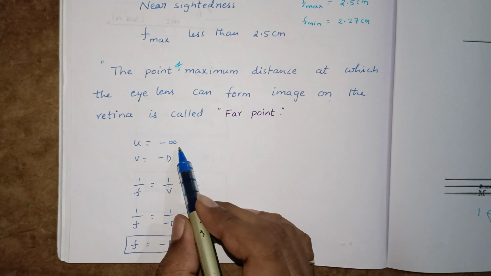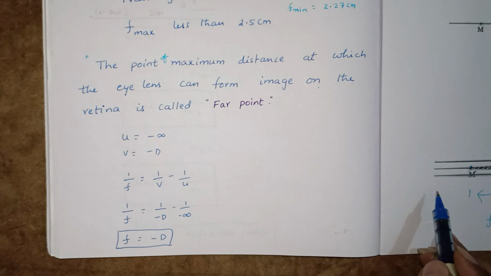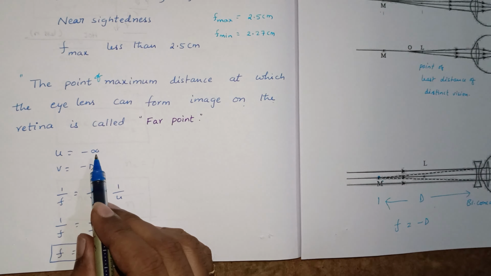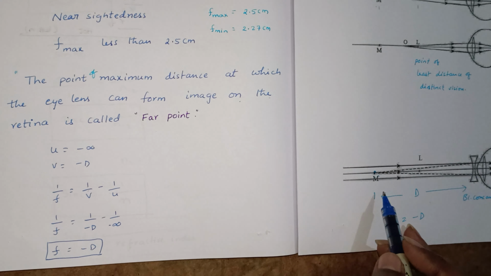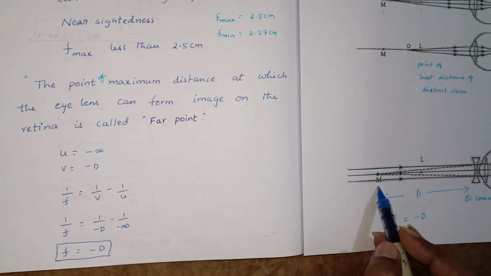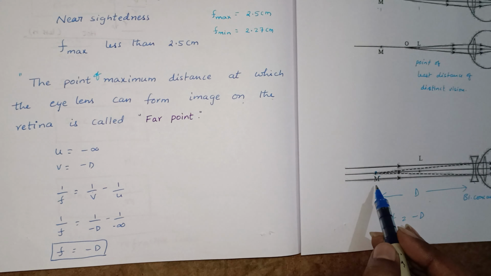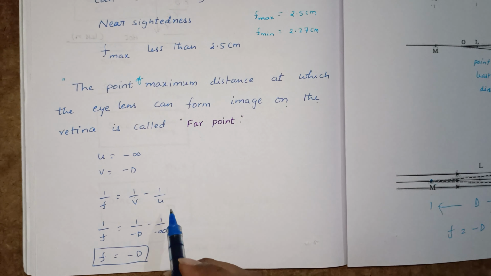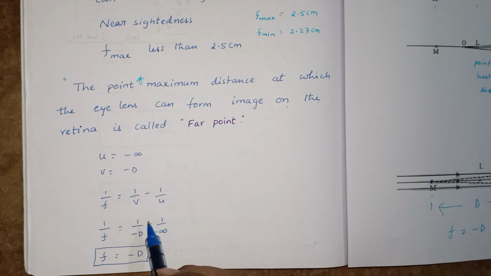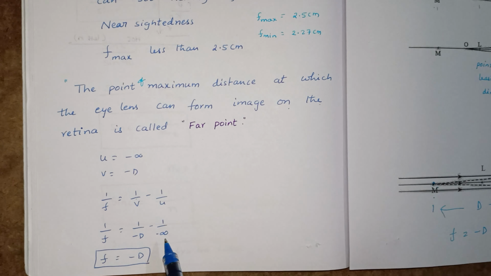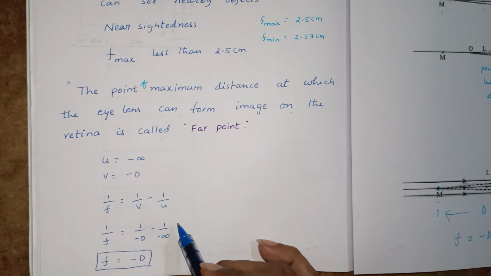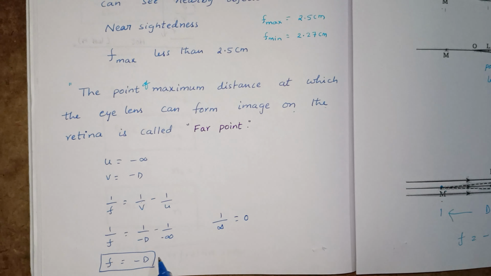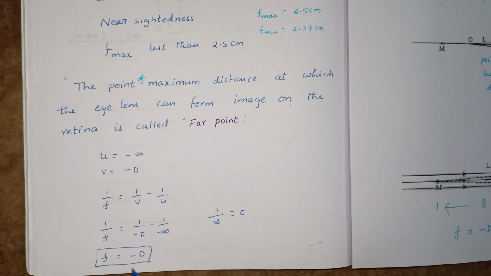Now see here. We are placing the object at infinity. So the object distance is taken as minus infinity, by sign convention. The image is formed at the far point D, the distance of the far point, so that is taken as minus D. Now we can use the lens formula: 1/f = 1/v - 1/u. 1/f = 1/(-D) - 1/(-infinity). Minus into minus is plus, and 1/infinity is 0. So 1/f = 1/(-D), f = -D.